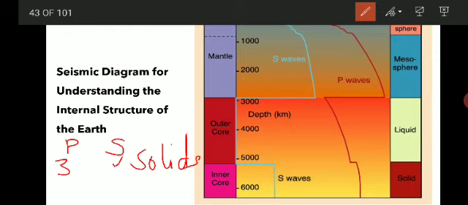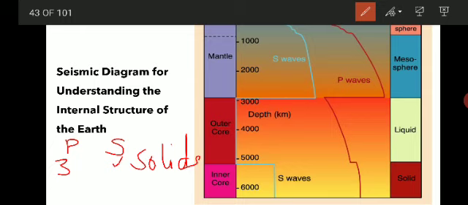That we need to remember. The velocity of these elastic waves differs in different types of rocks, and it depends upon the elastic property of the rock and even the density of the rocks.